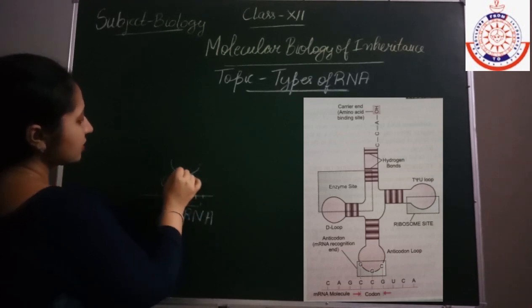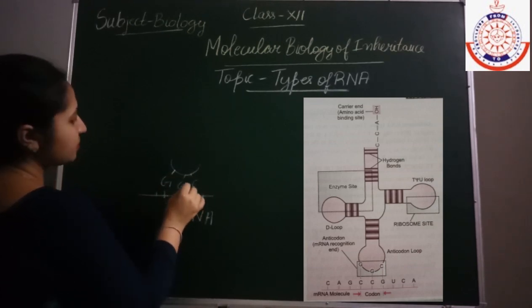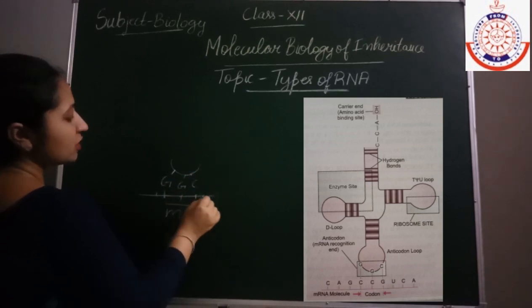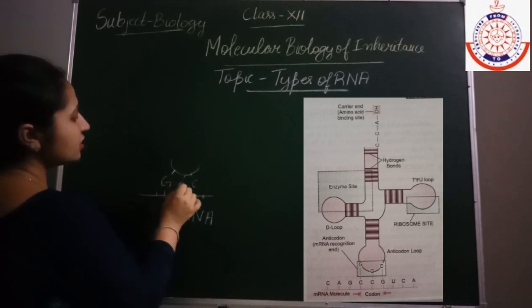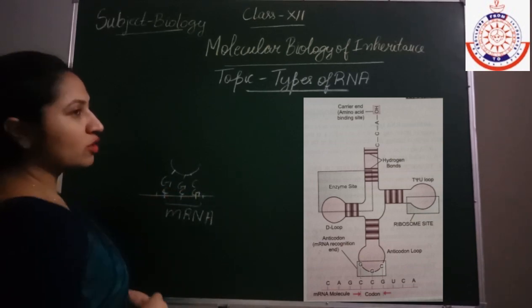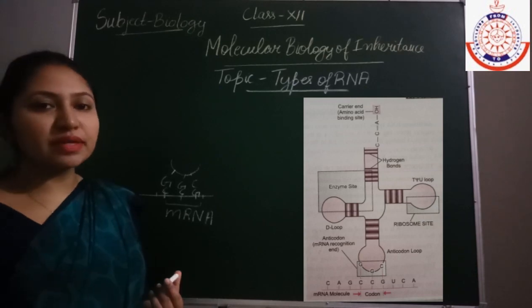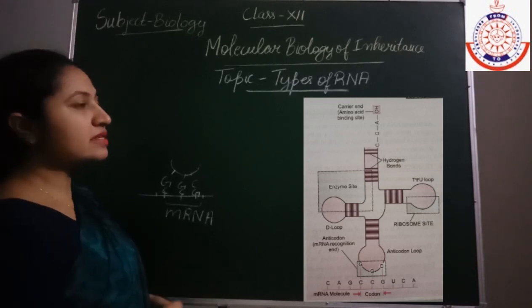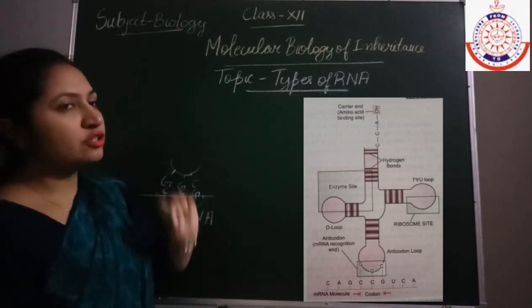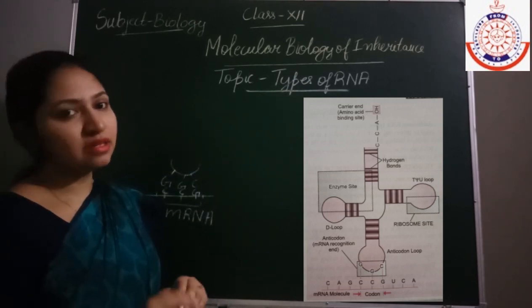These anticodons, having complementary bases, will attach to the mRNA depending upon the bases. If the anticodon is GGC, what will be the bases on the mRNA? That is CCG. CCG should be present on the mRNA, and on that basis the amino acid will bind to the amino acid binding site.